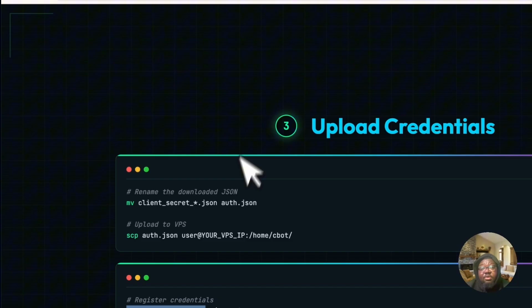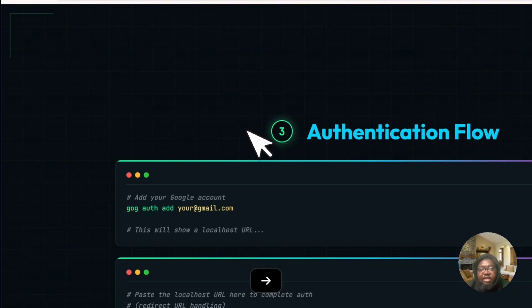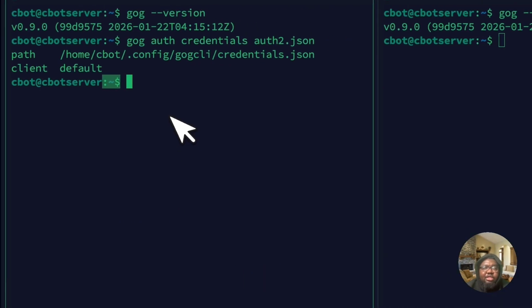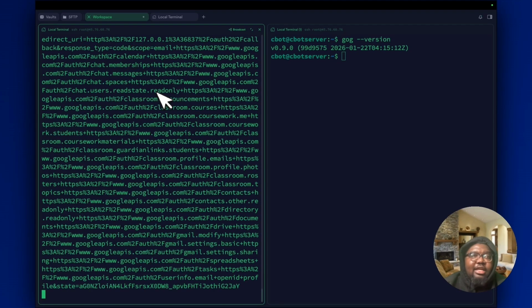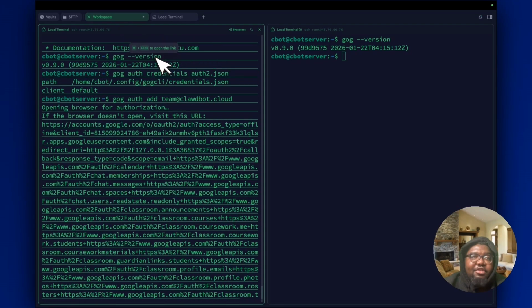All right, so this is where things get a little bit finicky, but follow along, you'll get it. The command you want to run in terminal 1 is gog auth add, and then the name or the email related to your Google Workspace. So for me, it's going to be team@clawdbot.cloud, like that. So when I click that, you'll see I have this URL here.